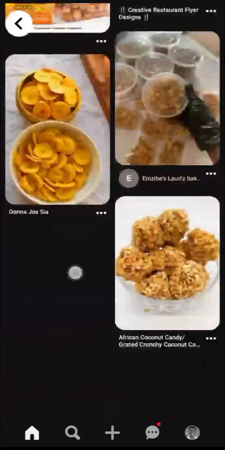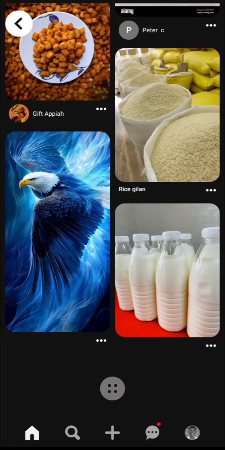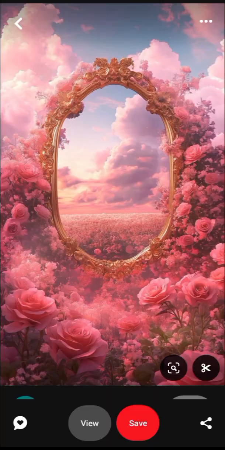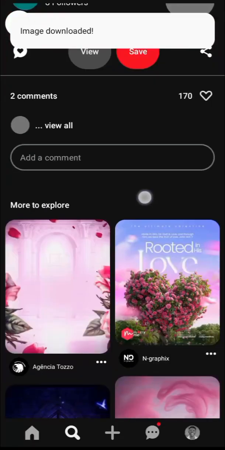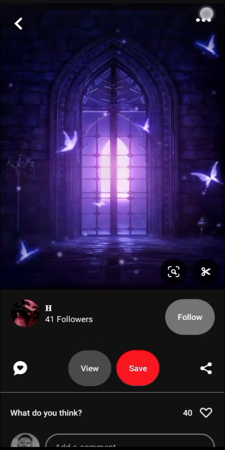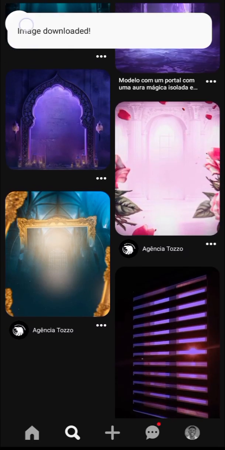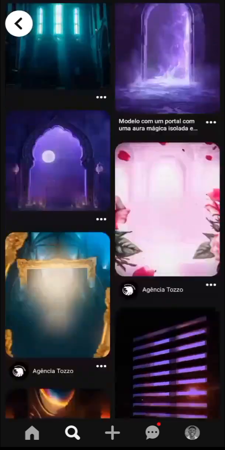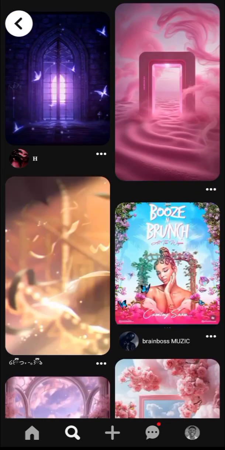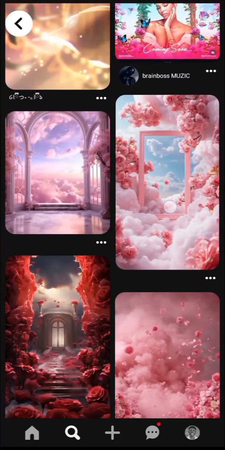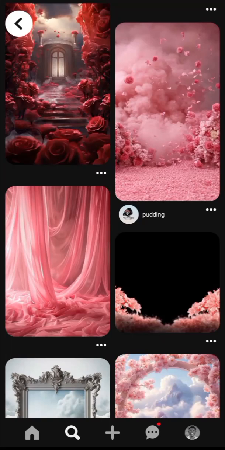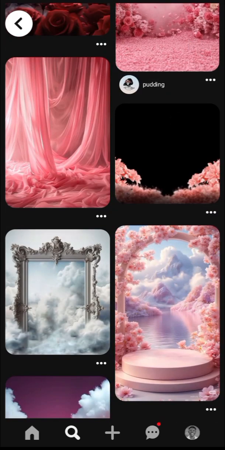Where do we go to? We are lost. Wow. I love this. You can use this particular background for a birthday flyer design, I mean, for ladies.